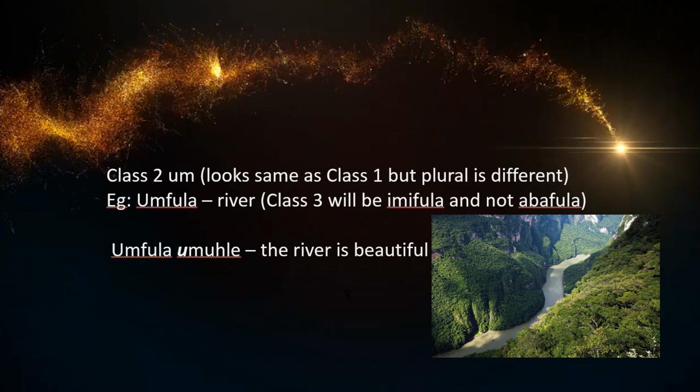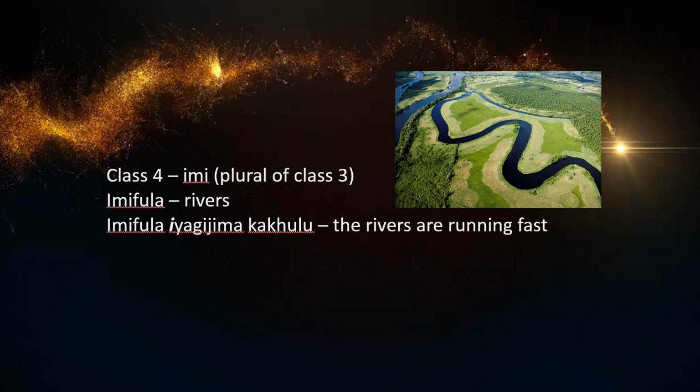The river is beautiful. If you had made that to be the people are beautiful, you would say abantu bahle. You see, then you're taking the prefix of the abantu, the aba. Right, so the plural then is imi, for river. Imifula, we're looking at class 4 now, it's simply the plural of class 3. Imifula. And so it takes the i. Imifula iyagijima kakhulu. The rivers are running fast, flowing fast, you could say.